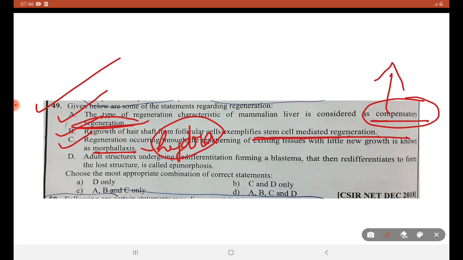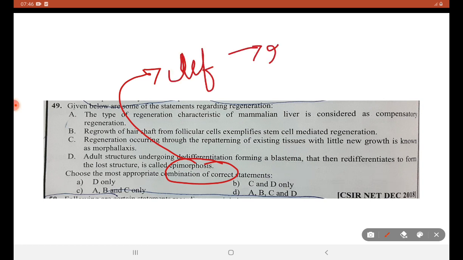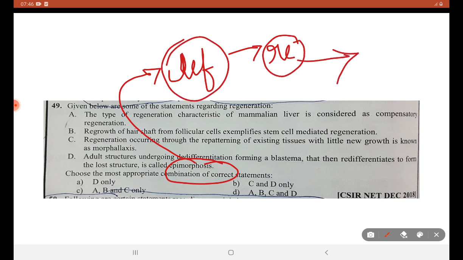Adult structures undergoing dedifferentiation forming blastema and then redifferentiating to form a lost structure is called epimorphosis. So epimorphosis is a condition where a cell is dedifferentiated and then redifferentiated to form the desired tissues and cells. This kind of regeneration is called epimorphosis. So all four statements are correct. D is the right answer.